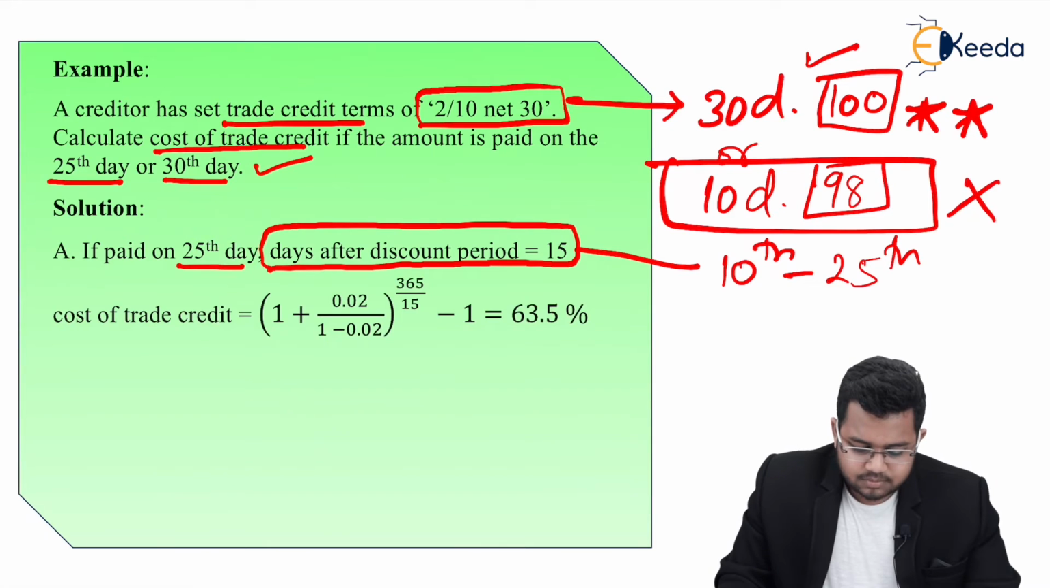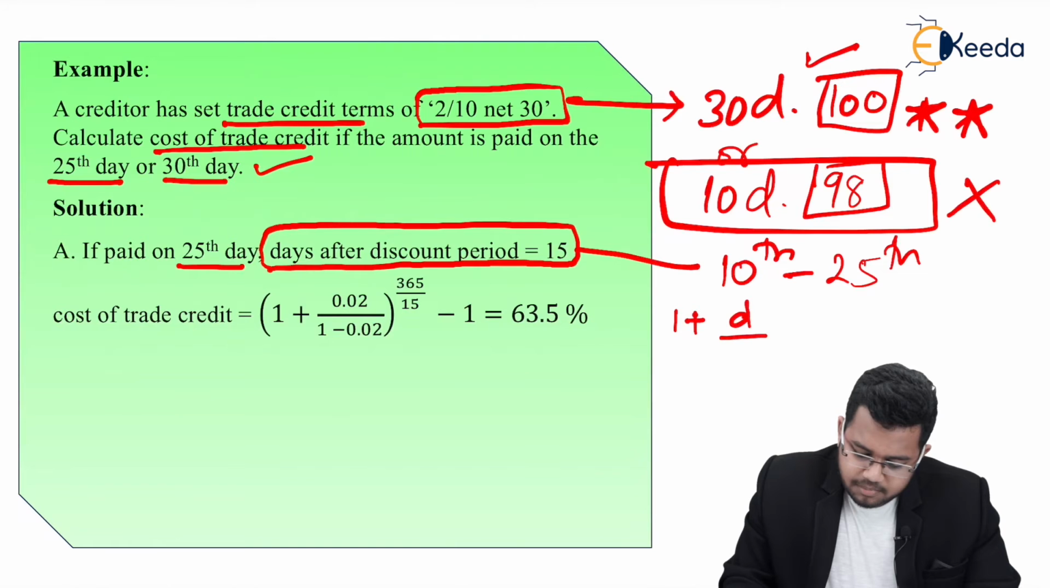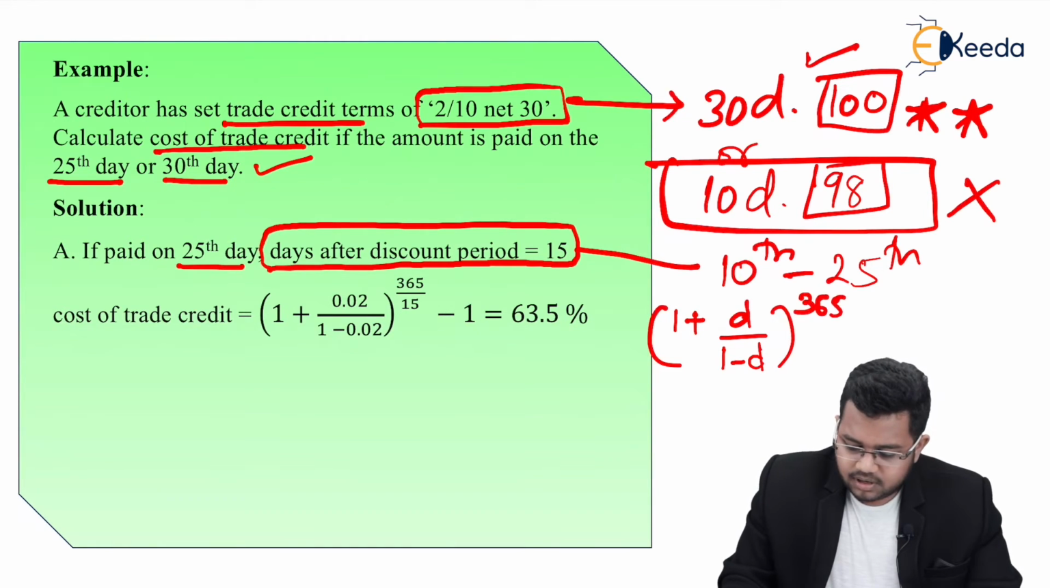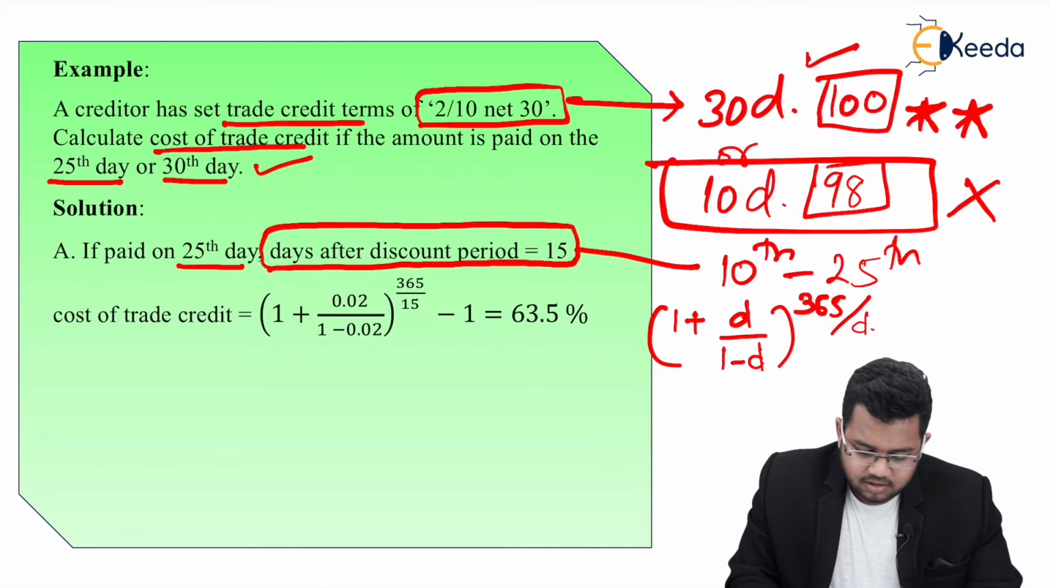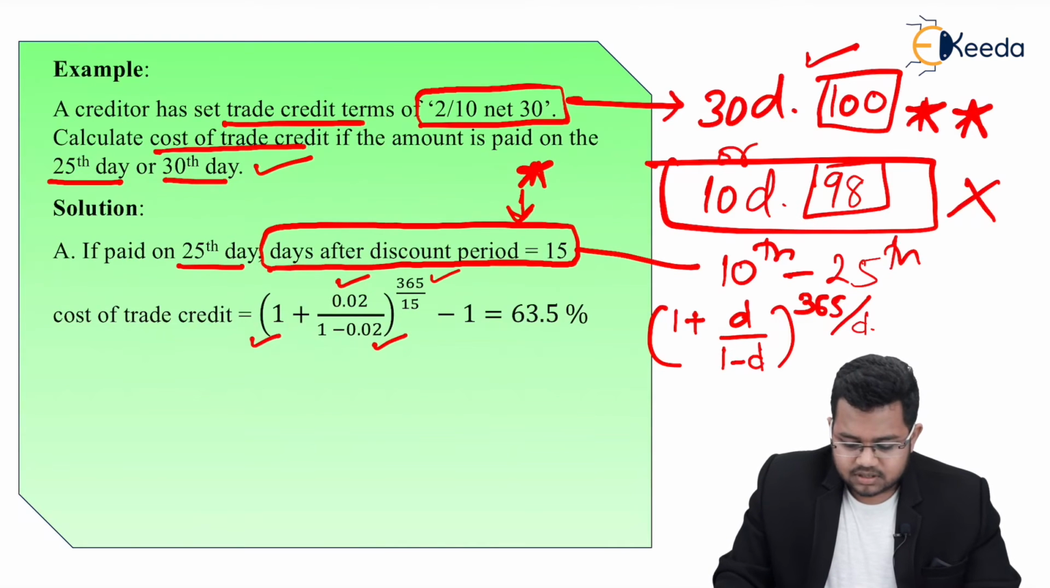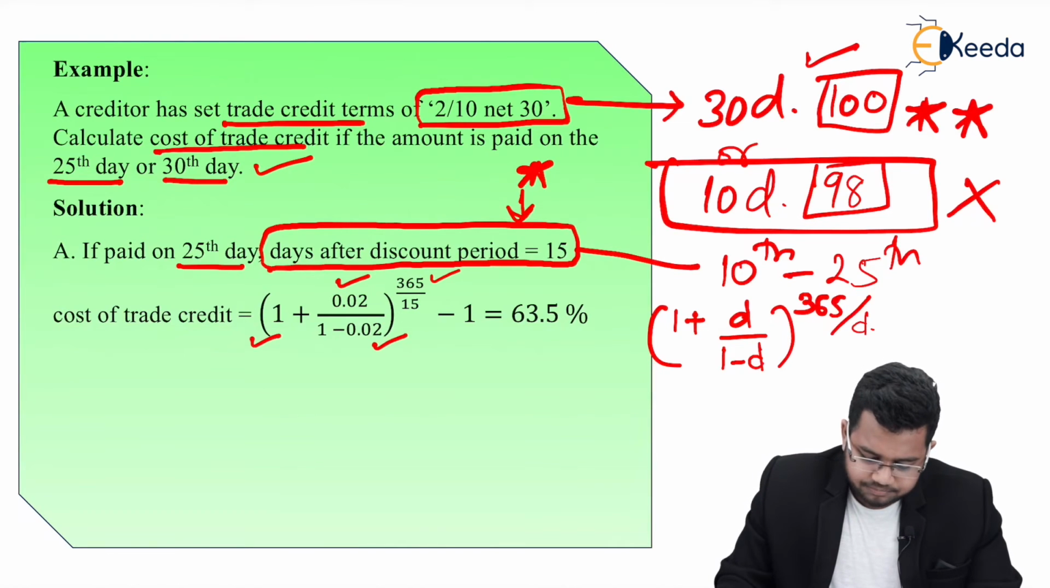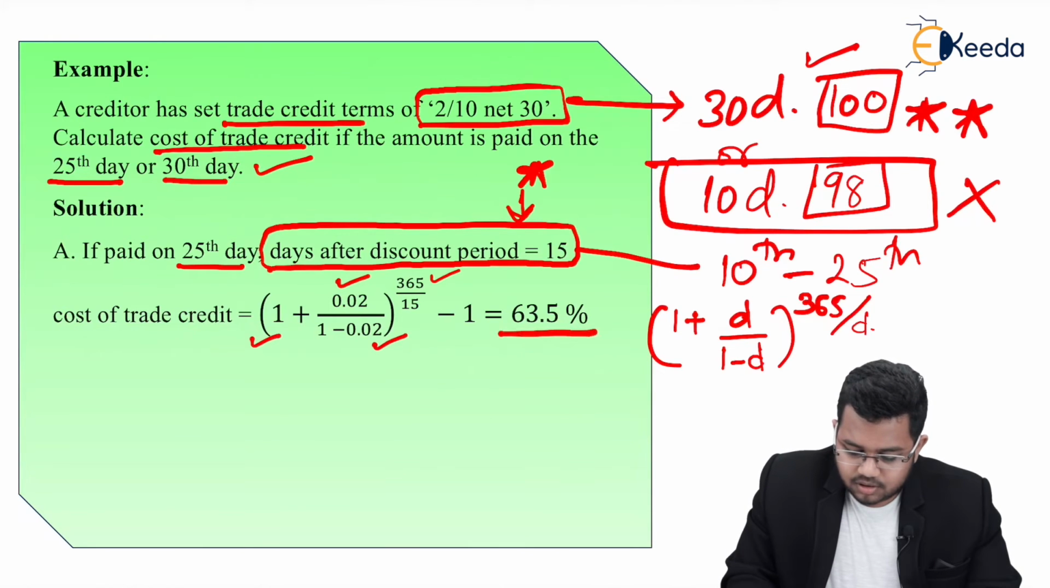So this was my formula. I'll write it down here. 1 plus discount upon 1 minus discount, raised to 365 upon days after discount period. So now I can check 1 plus 0.02 upon 1 minus 0.02 raised to 365 upon 15. Why 15? Here, I found it. Days after discount period in the first case will be 15, minus 1. So that gives you an annualized cost of 63.